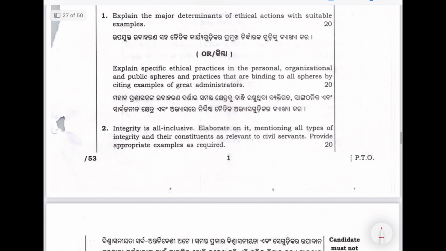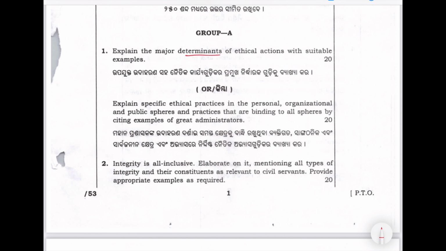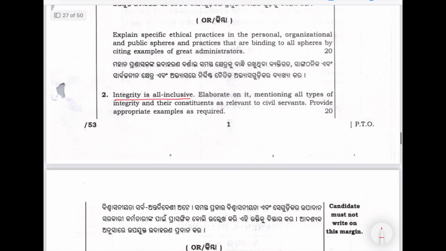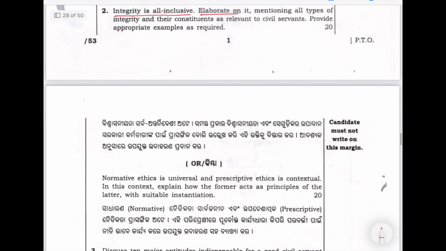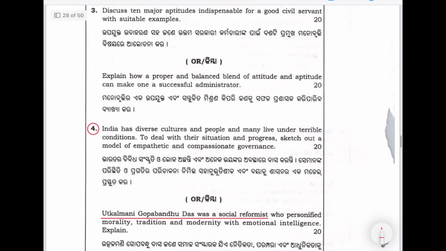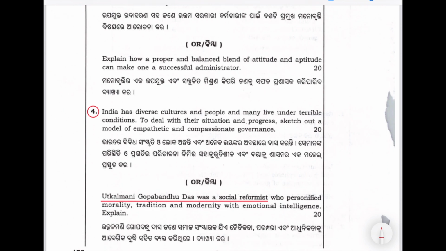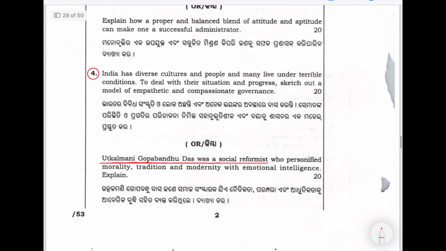Paper 4, then ethics. Similar. Explain the major determinants of ethical actions with suitable examples. Integrity is all inclusive. Elaborate. So in ethics they have their question. This 4th question: Utkalamani Gopabandhu Das was a social reformist who personified morality, tradition, and modernity with emotional intelligence. Explain. This is actually an Odisha related question. So they can ask even in ethics Maharashtra's social reformer or like that, in ethics as well.